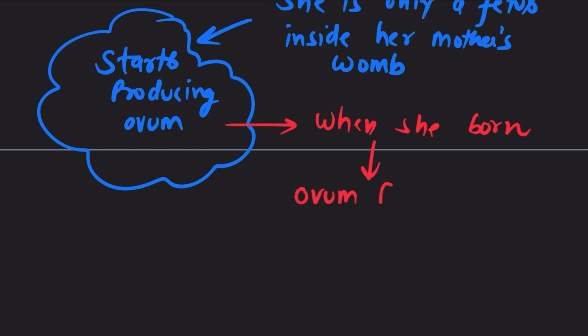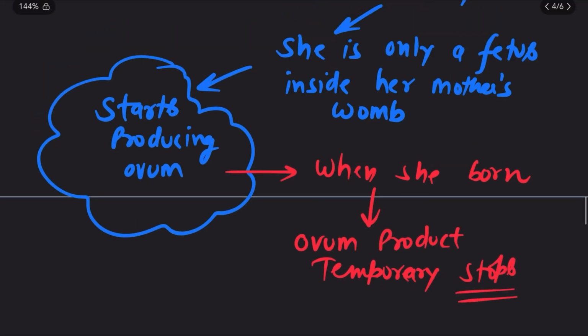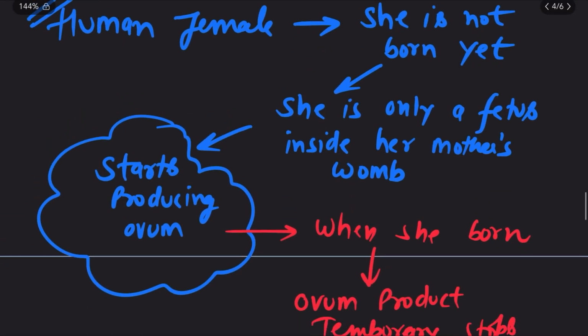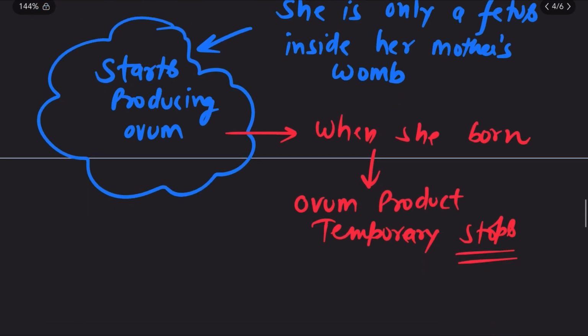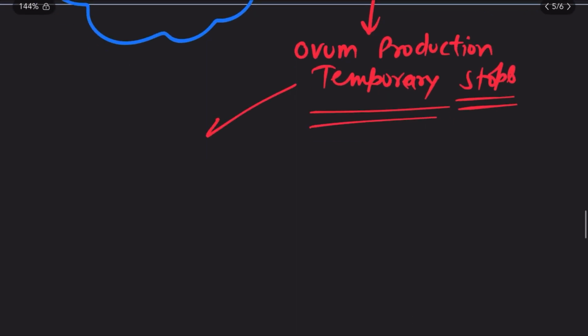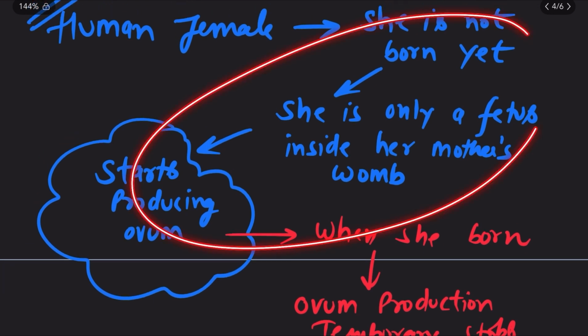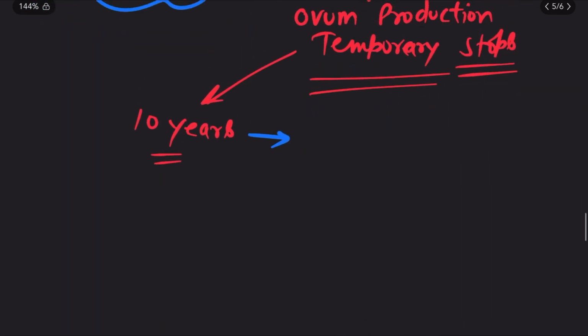Ovum production temporarily stops, it is only a temporary stop. The ovum production starts when she is not born yet, and when she is born, the ovum production temporarily stops. And now she is, let's say, 10 years old. That ovum production process that started during the embryonic life now restarts.